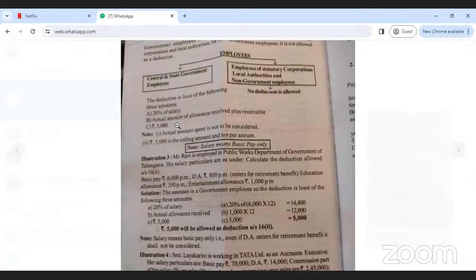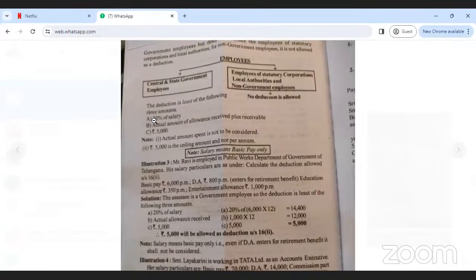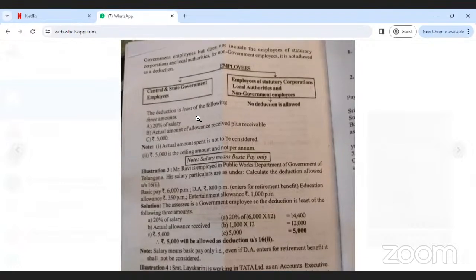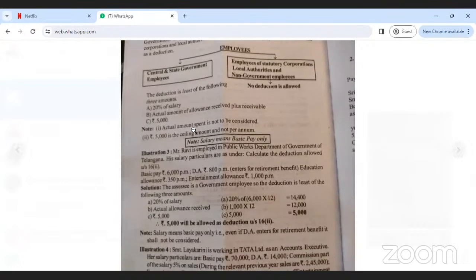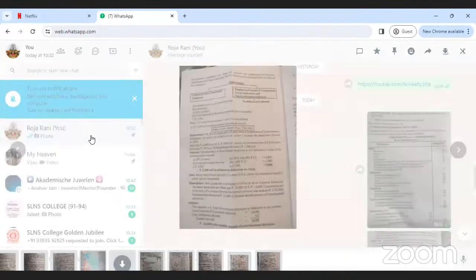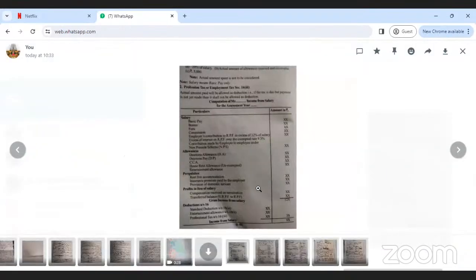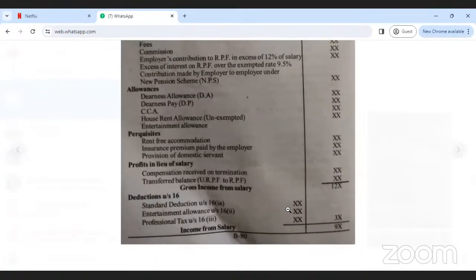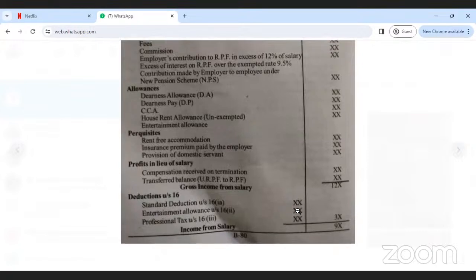So in the allowances heading, you write entertainment allowance, leave it. If the employee is a central or state government employee only, in that case you have to write in working notes these three situations. What are they? 20% of salary, actual amount received, 5,000. Whichever is least is the exemption under section 16(2). That amount you have to write here. See, entertainment allowance 16(2), whichever is the least amount comes under here.